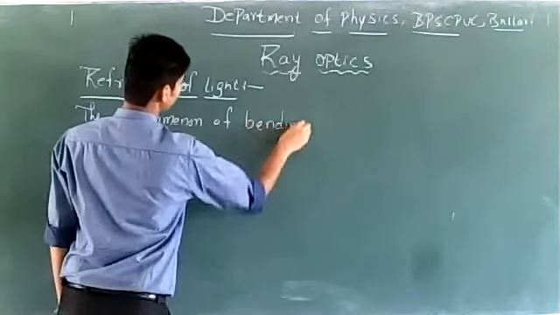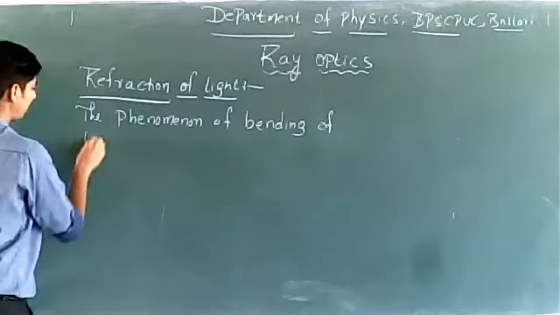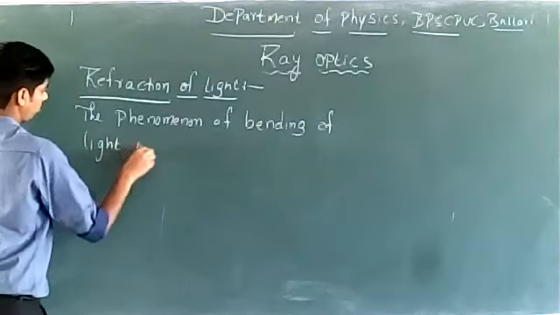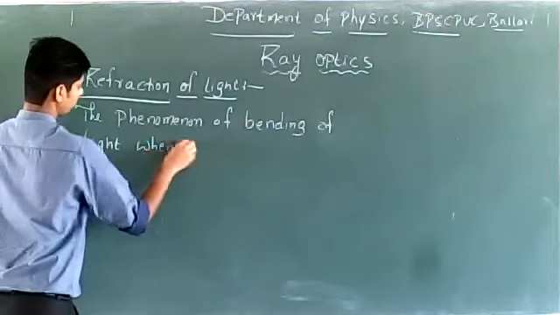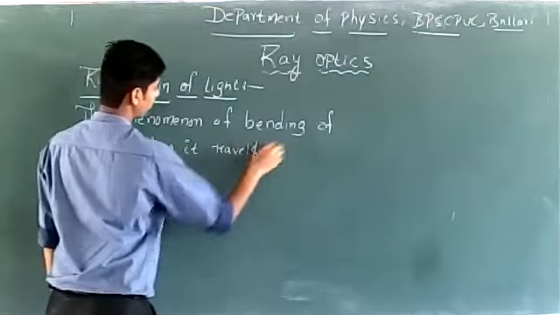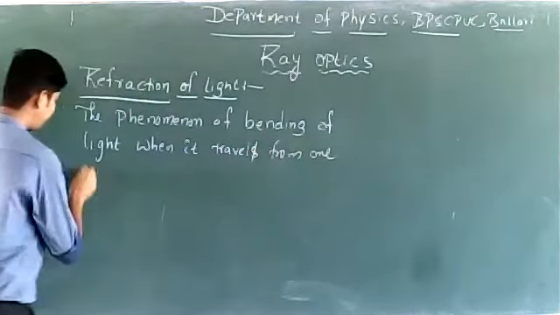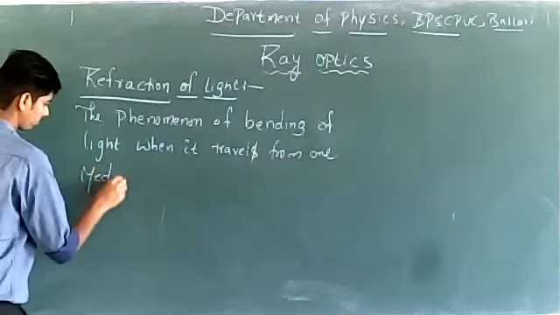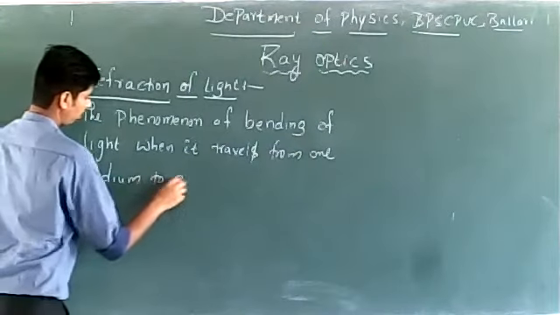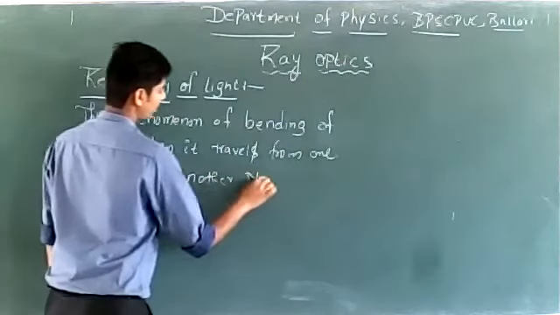Refraction of light is defined as the phenomenon of bending of light when it travels from one medium to another medium.